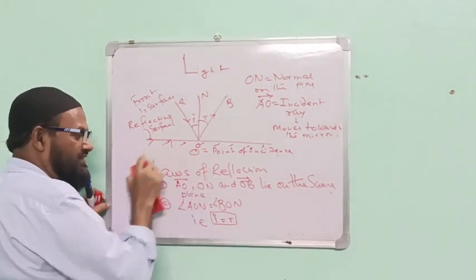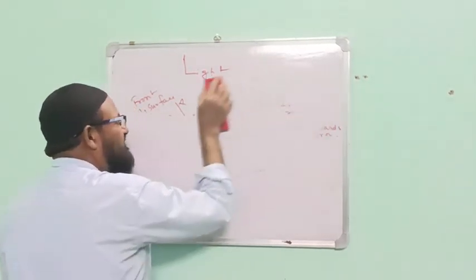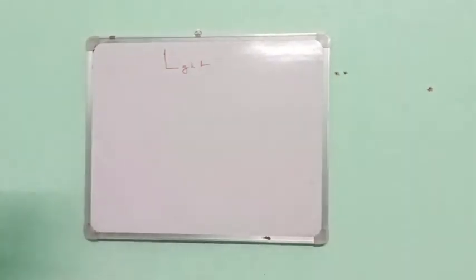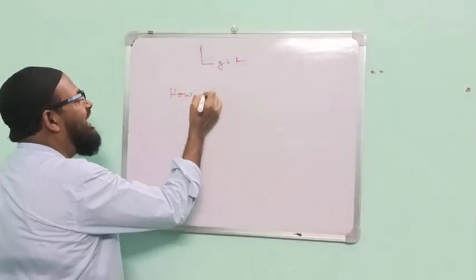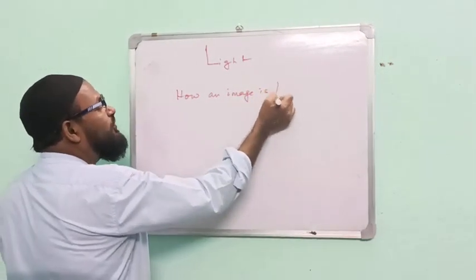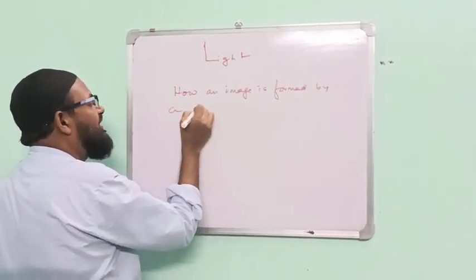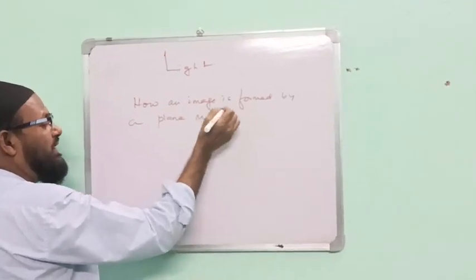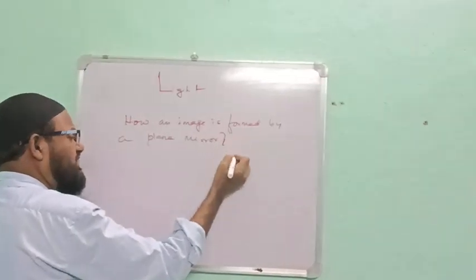Now please see here, I am drawing again. How is an image formed by a plane mirror?